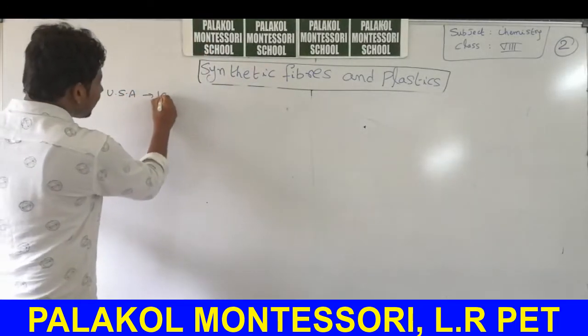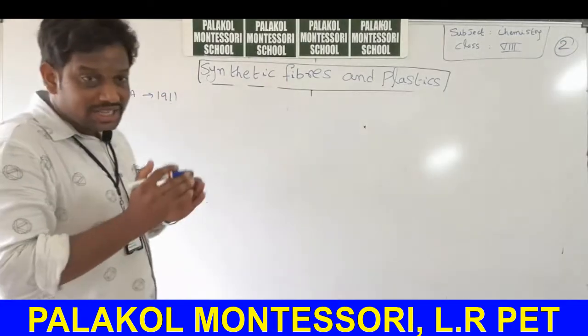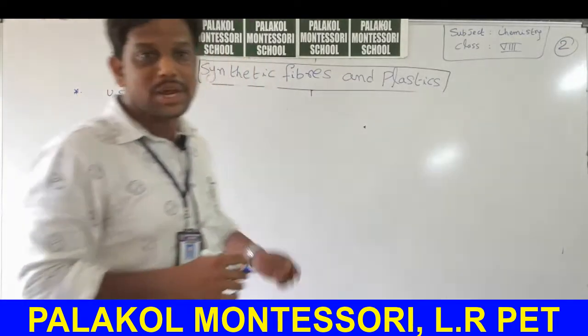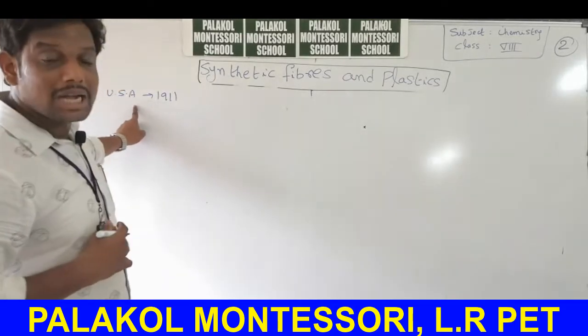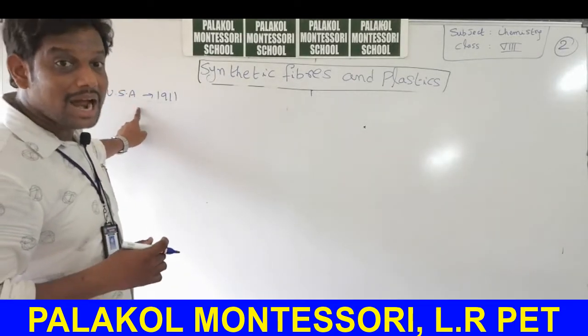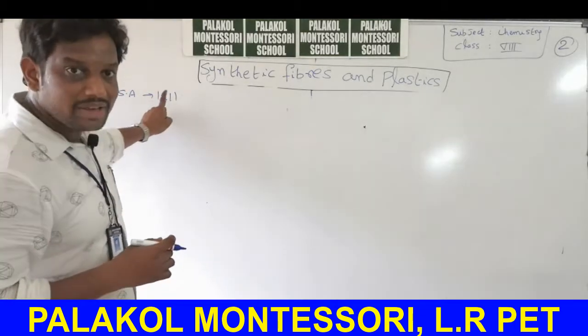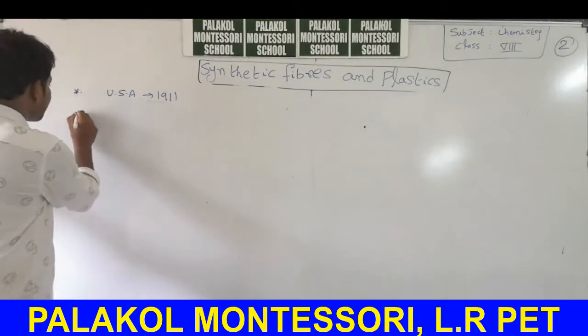In 1911, the first artificial silk production started. In which country? USA. In which year? 1911.